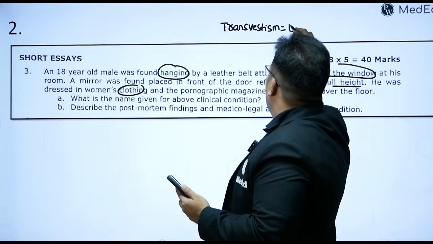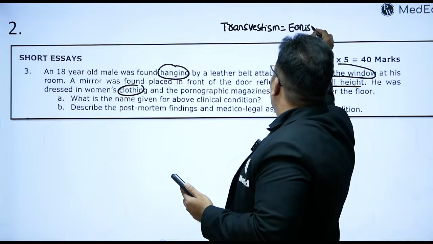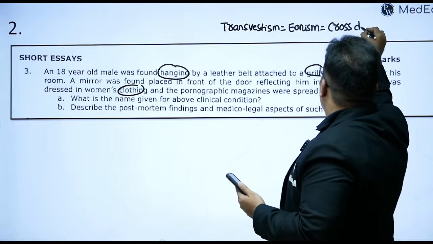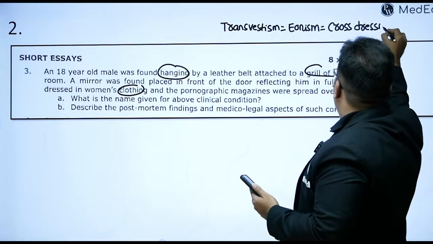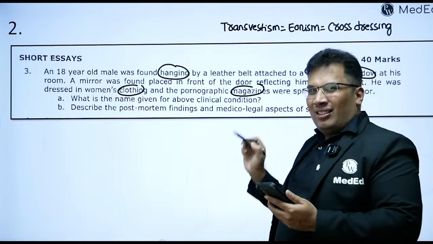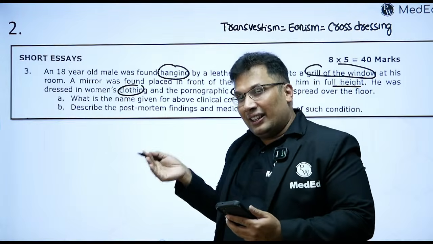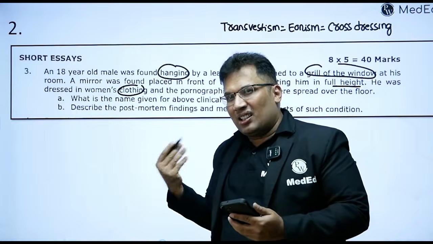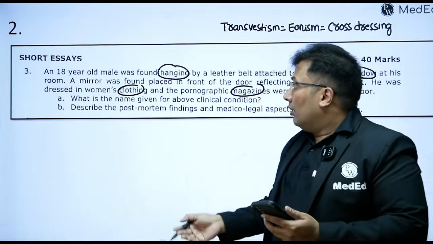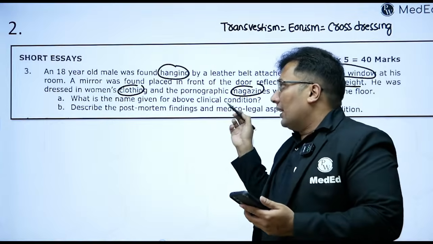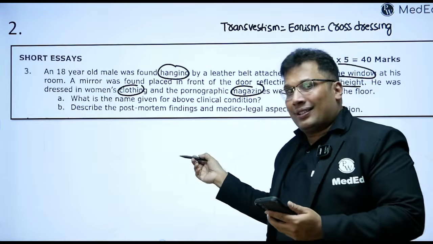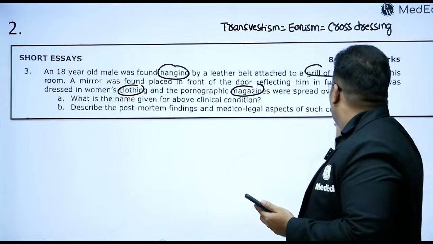Transvestism is equal to eonism. Eonism is equal to cross-dressing. And there is some magazine and dirty material over the floor. So what is the name given to the above clinical condition? And what are the medico-legal importance and the postmortem findings in this condition?